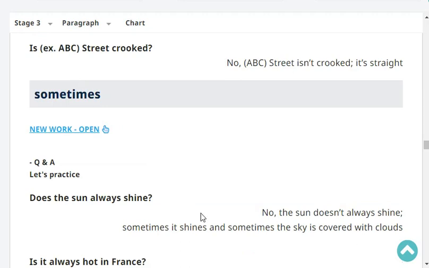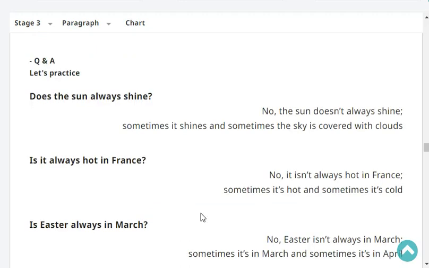Right? Does the sun always shine? No. The sun doesn't always shine. Sometimes it shines, and sometimes the sky is covered with clouds.